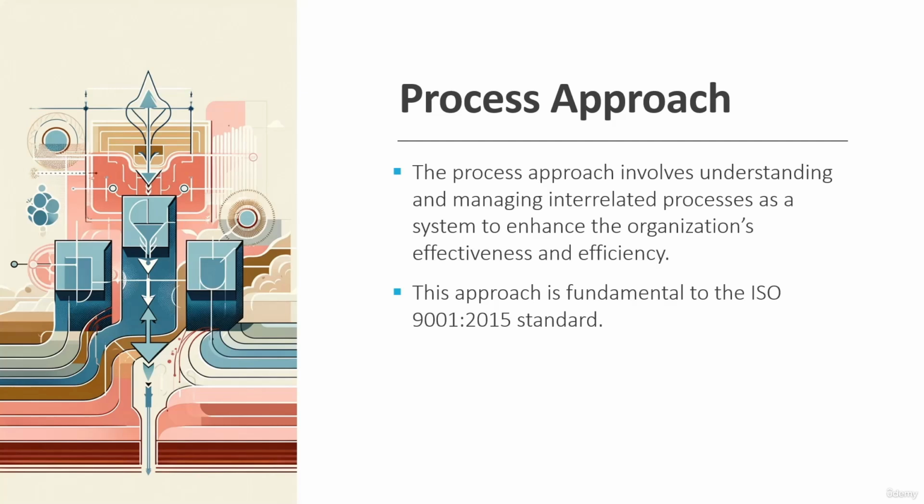For example, sales, manufacturing or production, or dispatch. These are not isolated processes. There is always an interrelationship between them. For example, when manufacturing does the manufacturing, it depends on a lot of things. It depends on procurement to get the right input material. It depends on design. It depends on the sales department to understand the needs of the client. So understanding the processes and the relationships between them is an important aspect of the ISO 9001 standard, and ISO 9001 heavily emphasizes using the process-based approach.